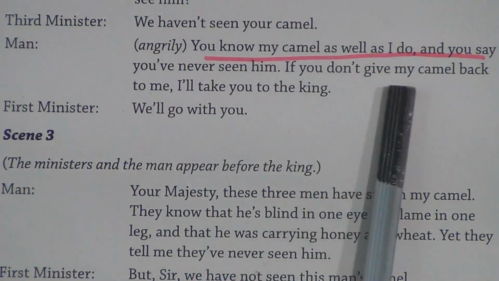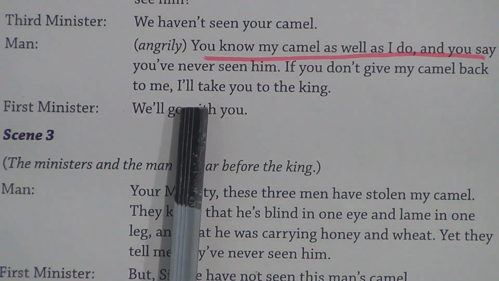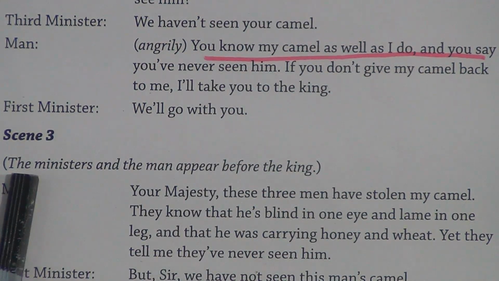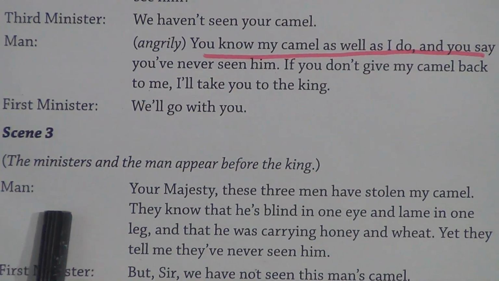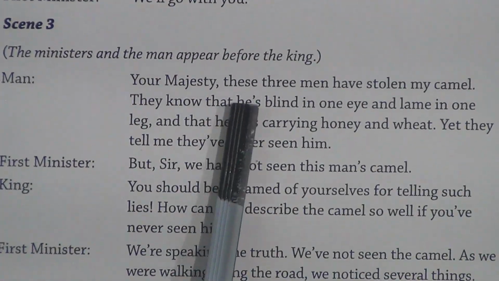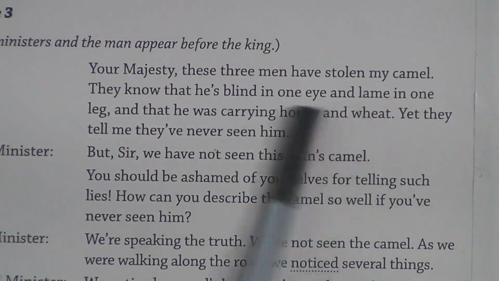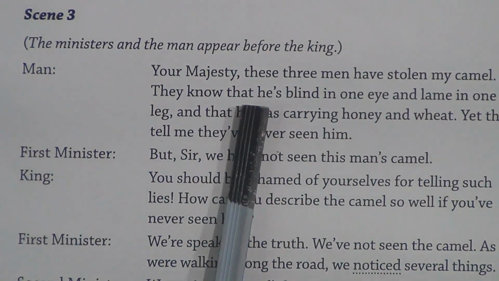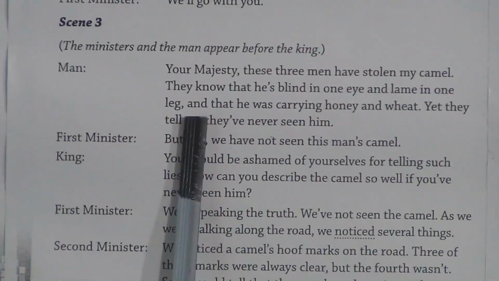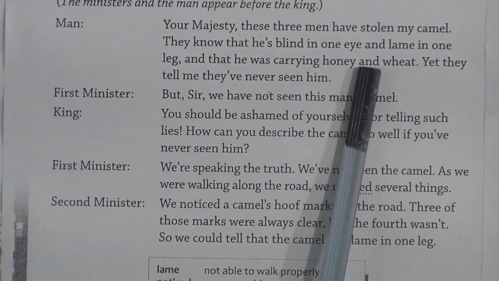If you don't give my camel back to me, I will take you to the king. First minister, we will go with you. Scene 3. The ministers and the man appear before the king. Man, your majesty, these 3 men have stolen my camel. They know that he is blind in one eye and lame in one leg, and that he was carrying honey and wheat.